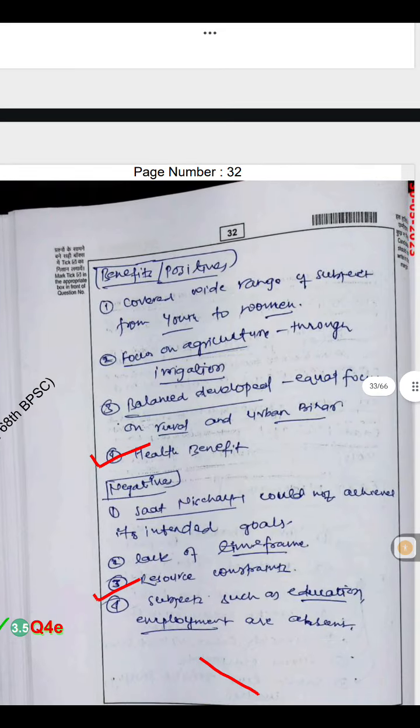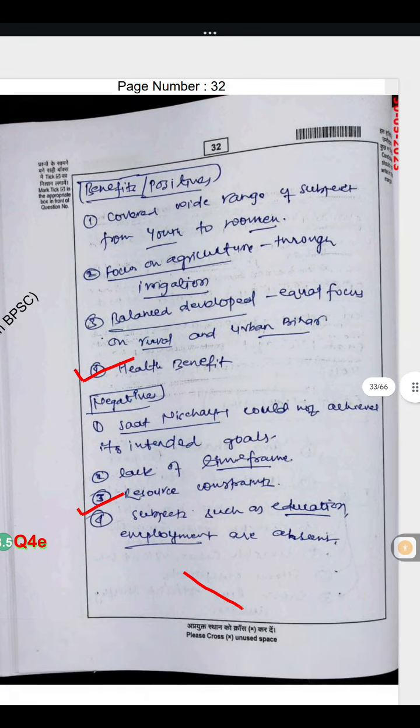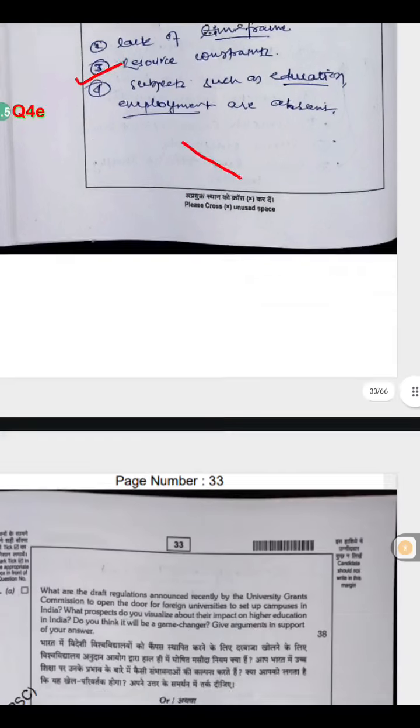Positives: covered a wide range of subjects from youth to women, focus on agriculture through irrigation, balanced development, equal focus on rural and urban Bihar, health benefit. Negatives: Saat Nischay could not achieve its intended goals, lack of time frame, resource constraints, subjects such as education and employment are absent.